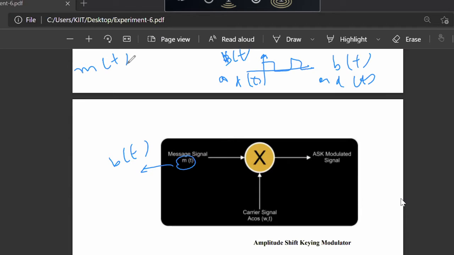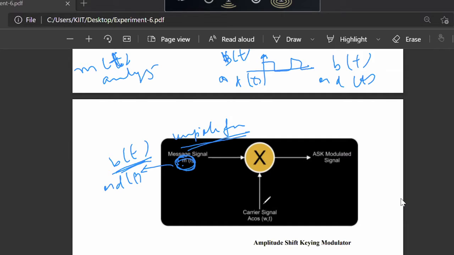m(t) we are not using for digital. The m(t) notation is used for analog signals. So here we should write it as b(t) or d(t) to indicate that the signal is a digital signal, and this should be in the unipolar form. That is also important. b(t) in unipolar form is applied to a multiplier, and when you multiply the two, we are able to generate ASK.